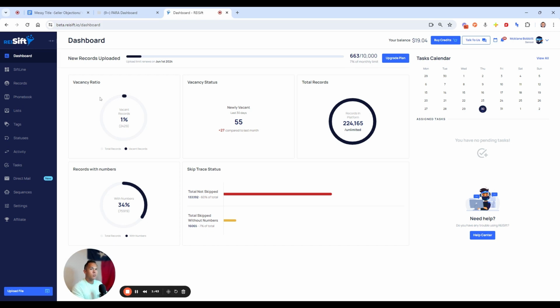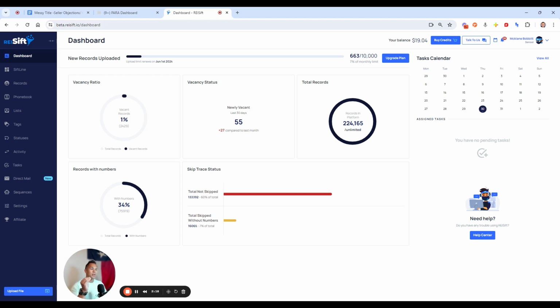The other things you want to look at are your vacancy ratio and statuses. This tells you how many properties you've got that are vacant, whether they haven't been demolished yet or otherwise. You want to take a look at this because it can mean one of two things. It can mean the house is empty because someone moved out, or it's between going on market and they just cleaned it out, or it could honestly just be a vacant house that's been sitting there for 10 years. We do have quite a bit of those, and you can tell 1% of the records in our entire account is a vacant property. So it falls into one of those categories.